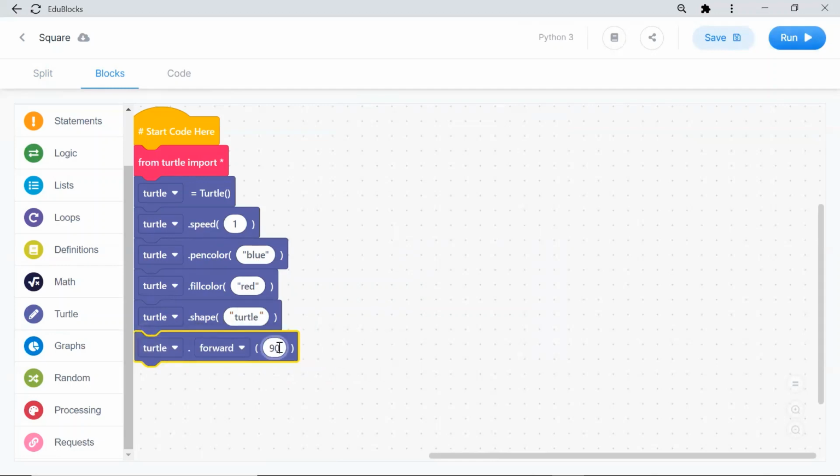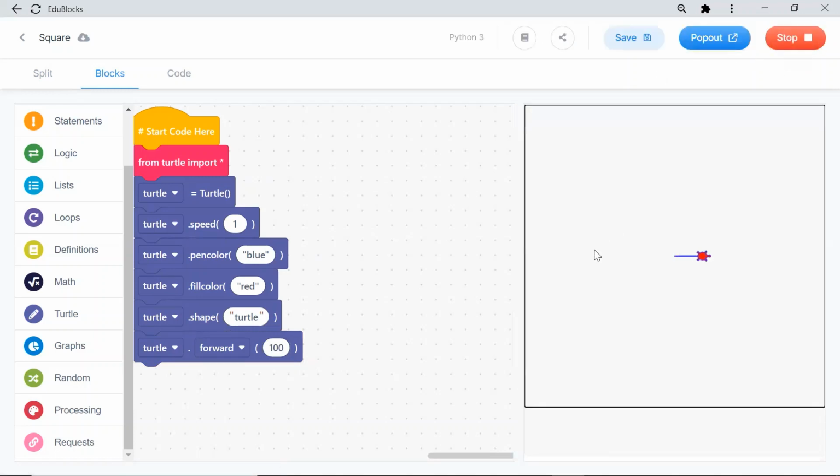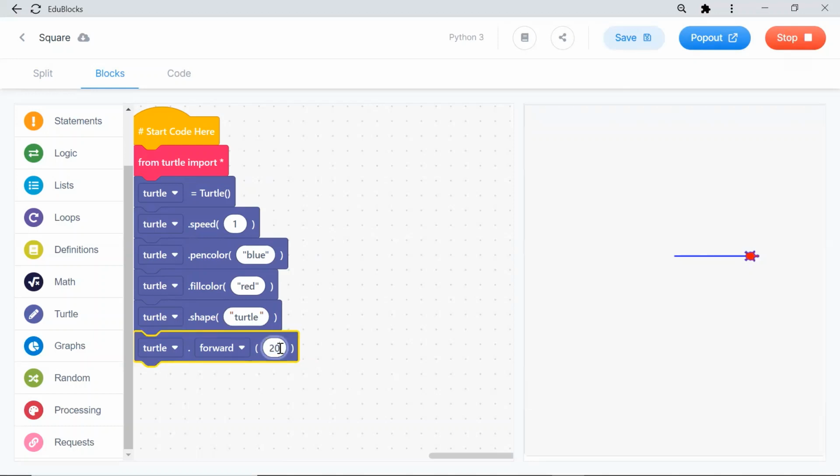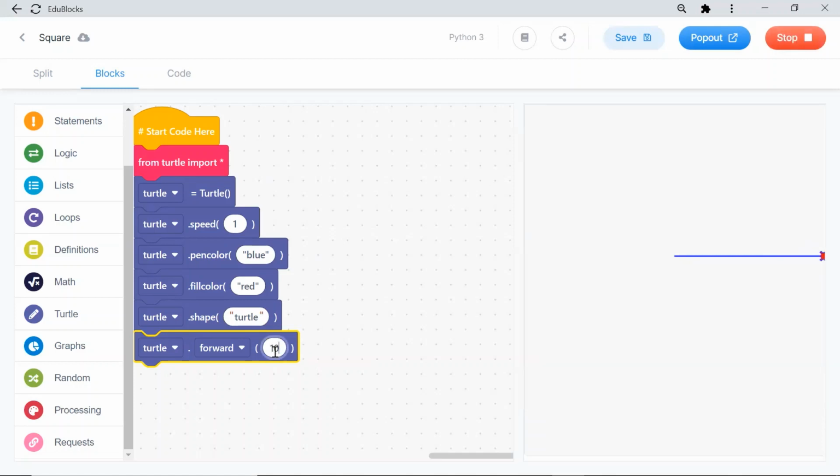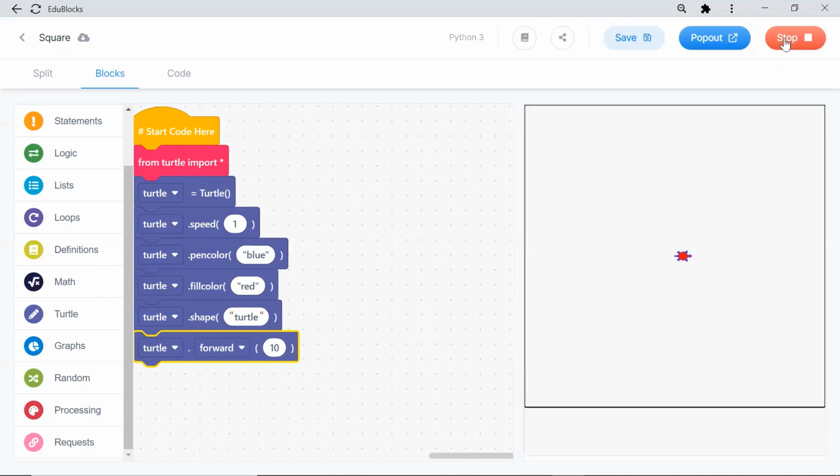So you can see here, you can give what is the width of the line. How big do I want? I want 100. Size of the line is 100. If I run it, I can see my line is going this much. Got it? It is 100. If you want a bigger line, you can give 200. So this much bigger line. If you want a short line, you can give 10. So how much bigger or smaller line you want, you can control with this.